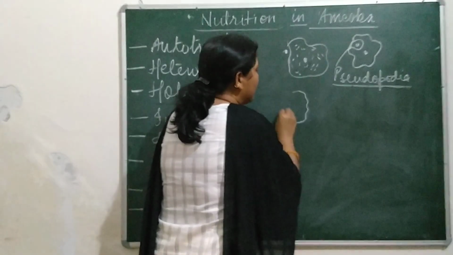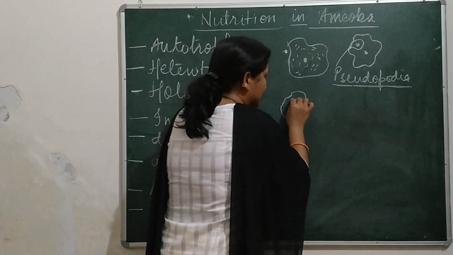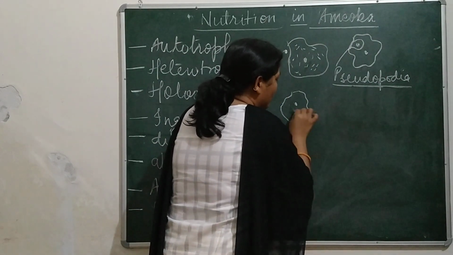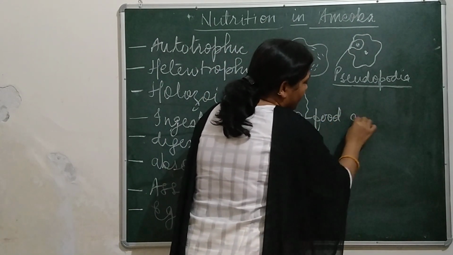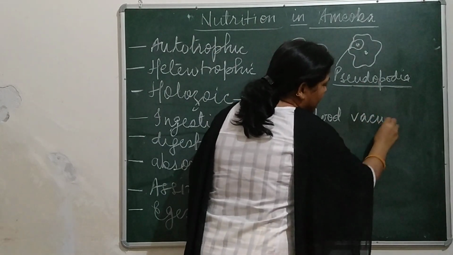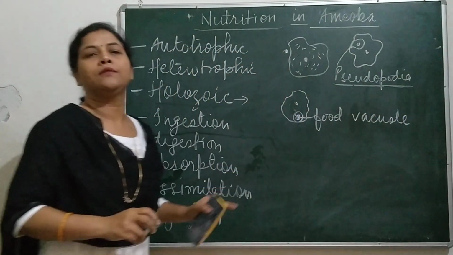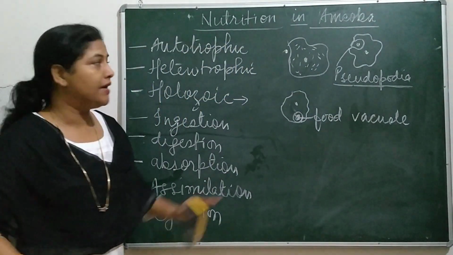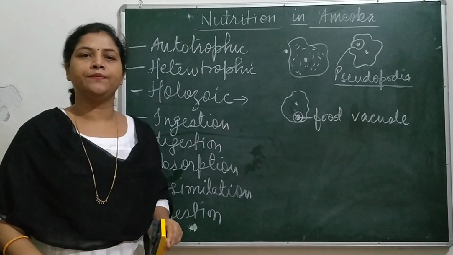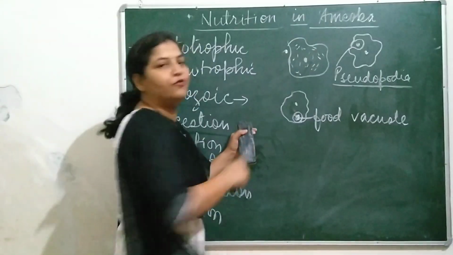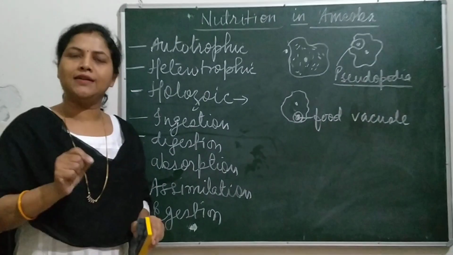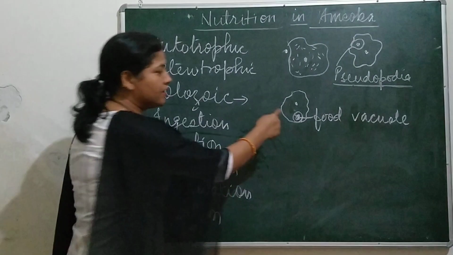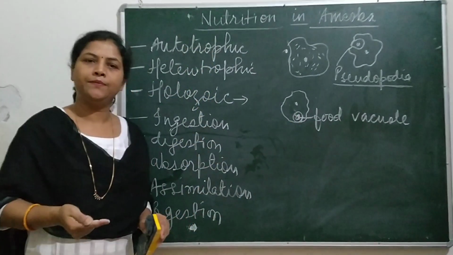Then the food gets inside and directly goes to the food vacuole. The food amoeba has taken goes to the food vacuole. This is what is called ingestion. Taking food inside is called ingestion. Now the food vacuole contains some enzymes, and with the help of those enzymes, this food gets digested.